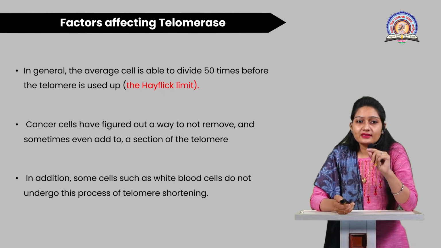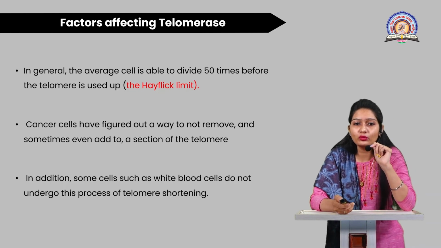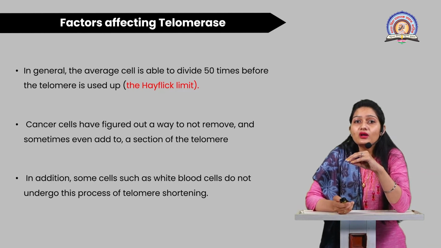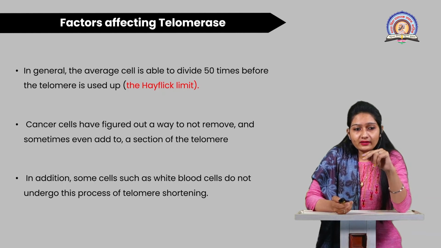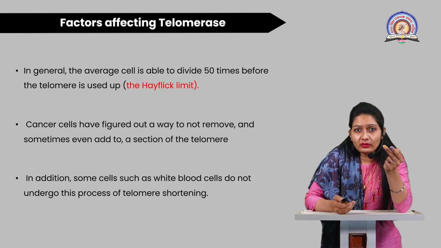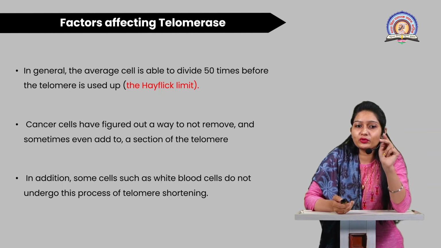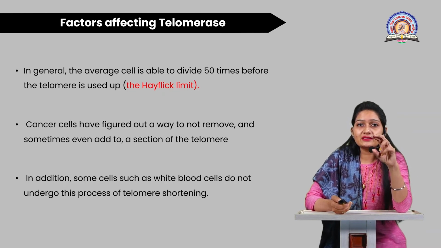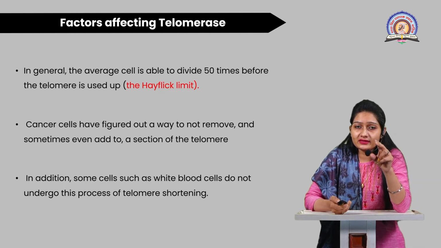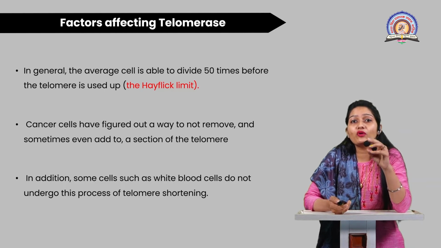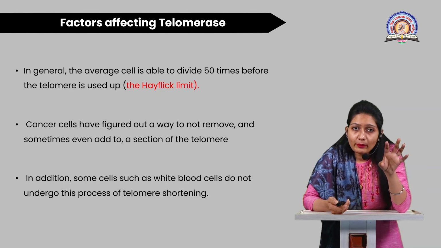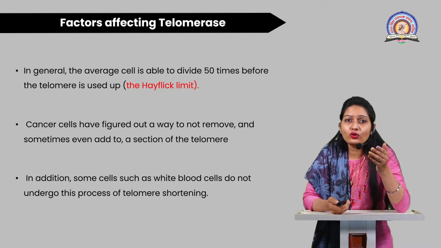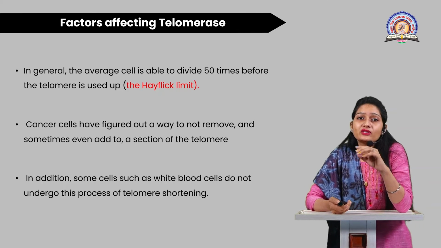Cancer cells have figured out a way to not remove, and sometimes even add to, a section of the telomere. And second, white blood cells do not undergo this process of telomere shortening. So in humans, there are two cells, the cancer cell and the white blood cell, that do not undergo telomere shortening, because the gene present in these two cells is always turned on for the expression of telomerase.